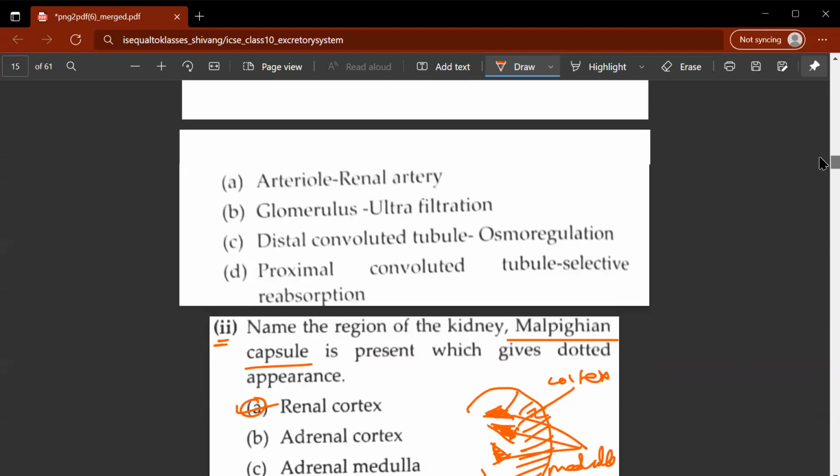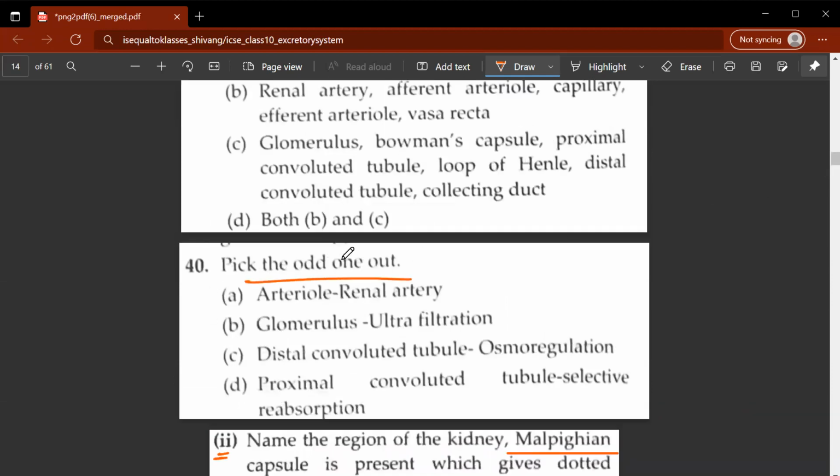Okay, so let's move on. The 40th question, pick the odd one out. Arteriole, renal artery, glomerulus, ultra-filtration, distal convoluted tube, osmoregulation. This is wrong. So C would be the correct option. Let's move on to the next question.